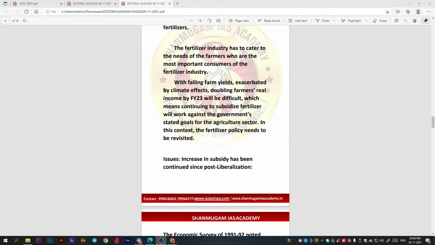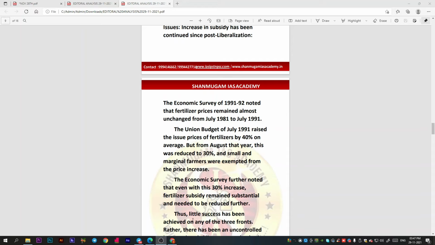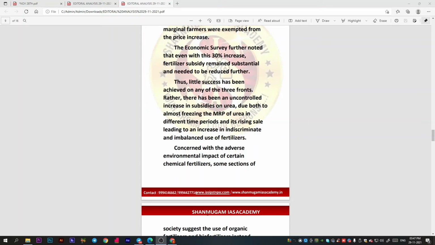And the fertilizer industry, the needs of the farmers, who are the most important consumers of the fertilizer industry. We all know that farmers are the most important consumers of the fertilizer industry. And the Economic Survey of 1991 said that fertilizer prices had remained almost unchanged for 10 years from 1981 to 91, and the Economic Survey further noted that even with the 30% increase, fertilizer subsidy remains substantial and needs reducing further.